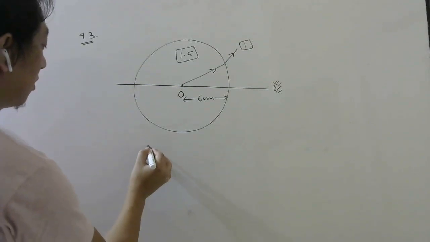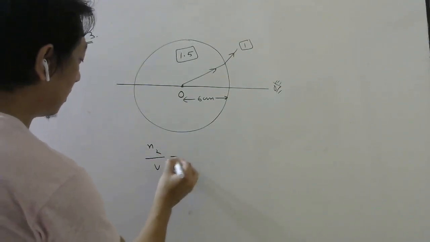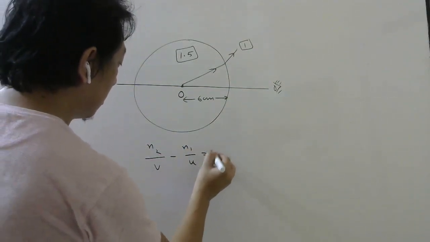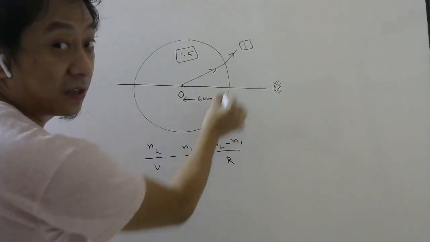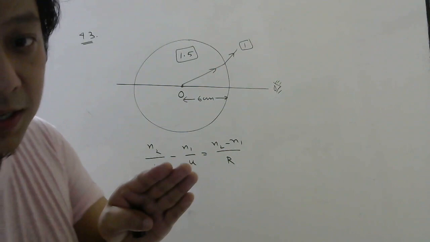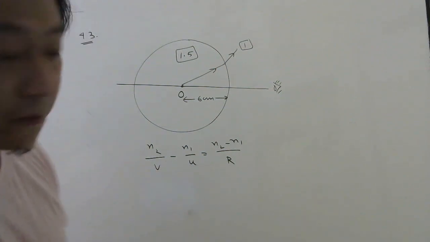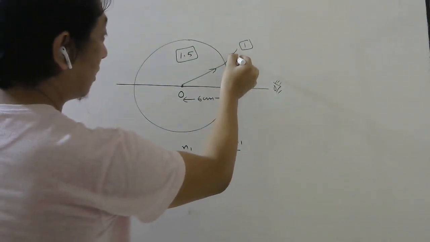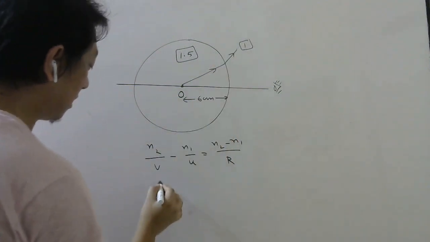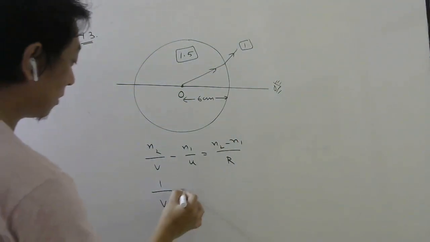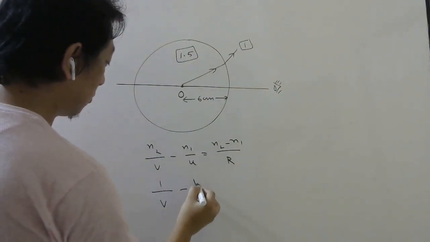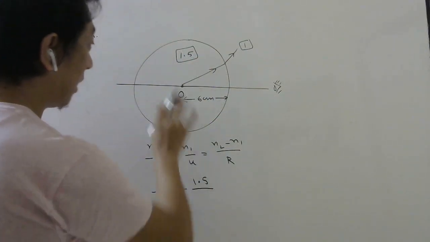So let us use the formula: n2 by v minus n1 by u equals n2 minus n1 by R. This is a single surface, right? Here refraction is at a single surface, so use the single surface formula. n2 is where the refracted ray is. The refracted ray is in air, so 1. Image distance we have to find. The incident ray is in glass, so 1.5. Light is going this way.